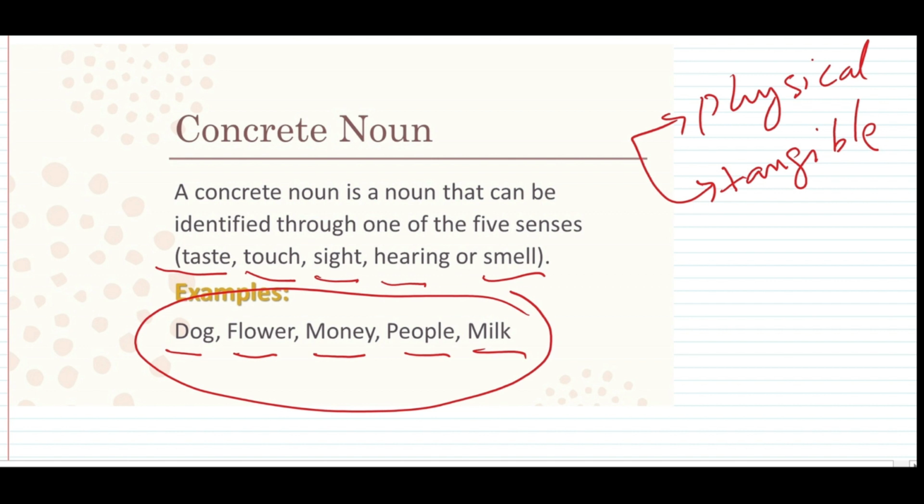So we can see these things, we can touch these things, we can feel these things, right? So all those things which we can touch, which we can taste, which we can see easily, those all are the examples of concrete nouns.